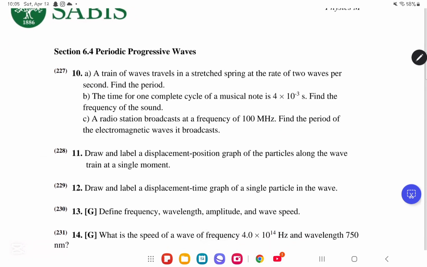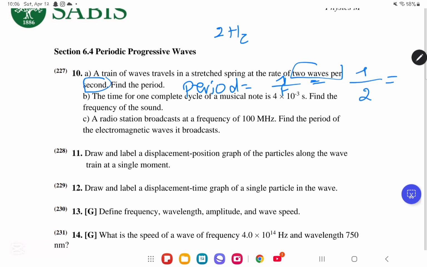Let us move on to CQD number 10. A train of waves travels in a stretched spring at the rate of 2 waves per second. They want us to find the period. We know that the period is the inverse of the frequency. So they gave us the frequency to be 2 waves per second, so 2 hertz is the frequency. To find the period, which is how long it takes one wave to move, it is going to be 1 over the frequency. So 1 over 2, and it will give us an answer of 0.5 seconds.